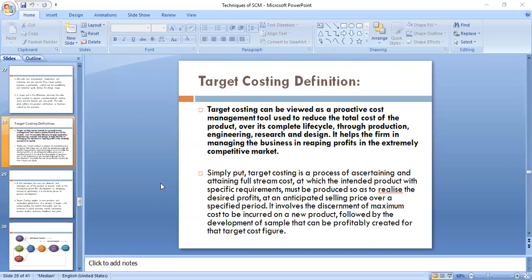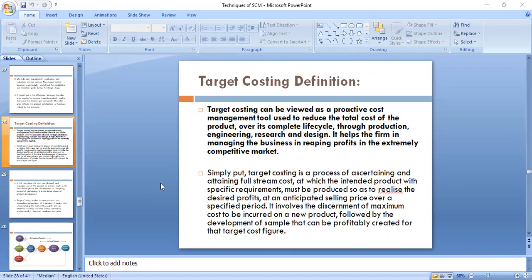Correct? Right. Yesterday we had started discussing the target costing technique, right? And we have seen what we mean by target costing technique. Target costing can be viewed as a proactive cost management used to reduce the total cost of production, engineering, research, and design. Okay?